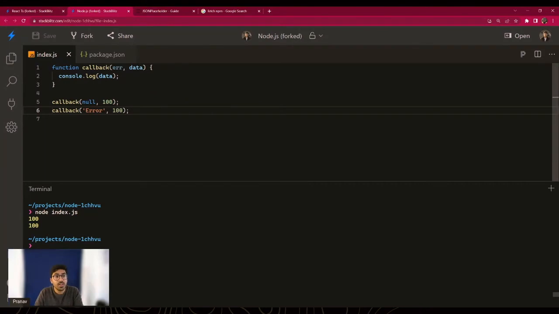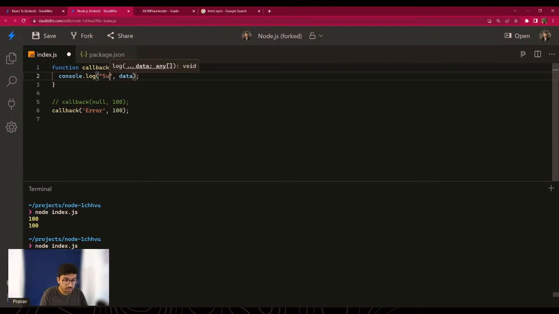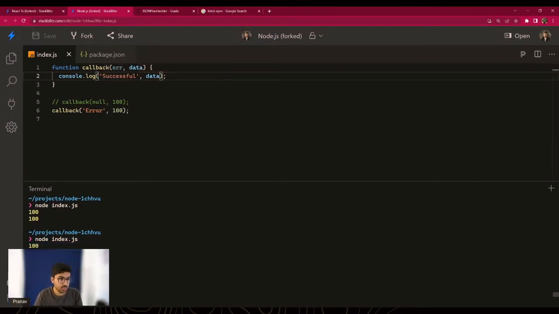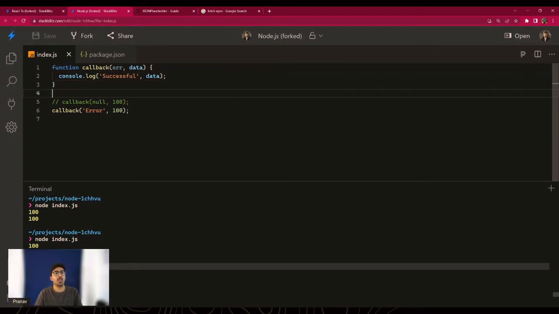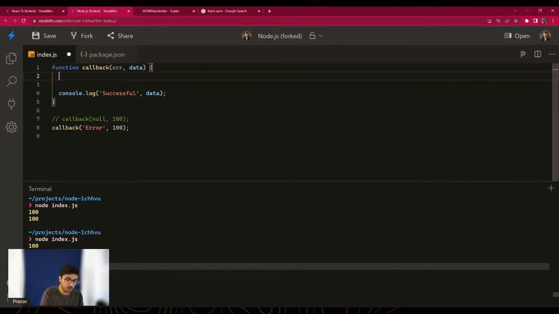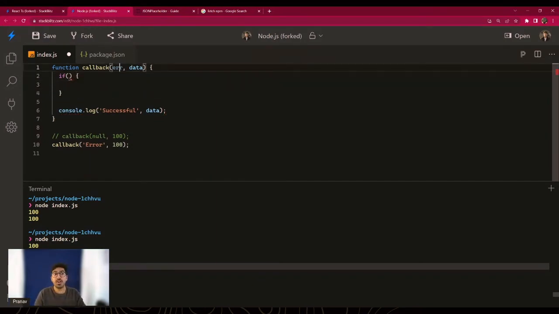There you go. We printed 100 even now. And if I comment the other line out, you will still see that the result was successfully printed. And I can also add some more strings here just to make things clear. Spellings might be incorrect, doesn't matter. There you go, it is successful, right? Now, this is not right, obviously, because we have an error and we're not really handling it. So you should make it a habit. Whenever you create a callback function, you should always write the if statement on the top, never after. You should always write this on the top. And if you have an error, you can do your error handling logic and you need to return so that you don't execute any other line.